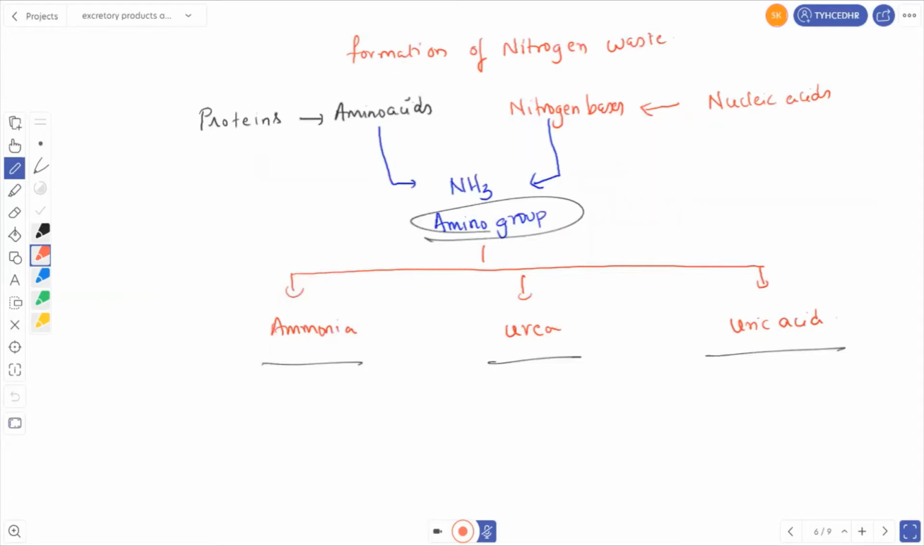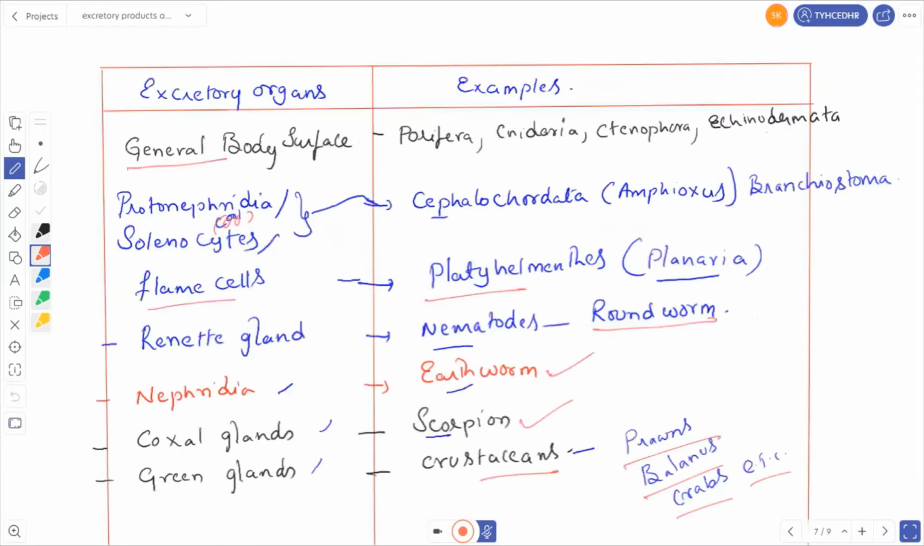Right? Then how is this nitrogenous waste formed? Nucleic acids are converted into nitrogen bases and proteins are converted into amino acids. So these nitrogen bases and amino acids form the amino group. From this amino group, ammonia, urea, and uric acid are formed. Right? So, excretory organs in different animals and examples.